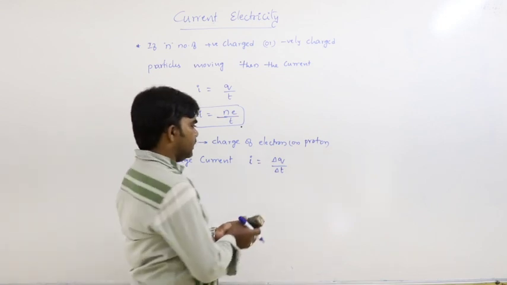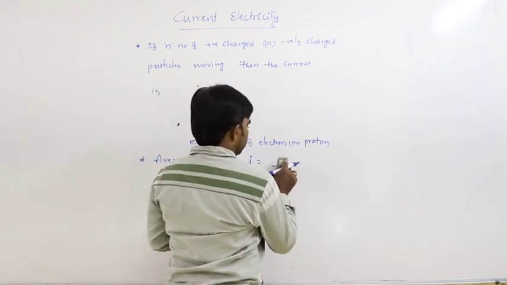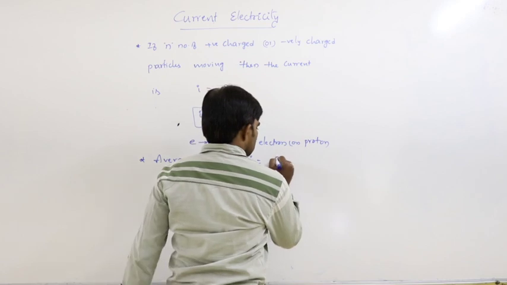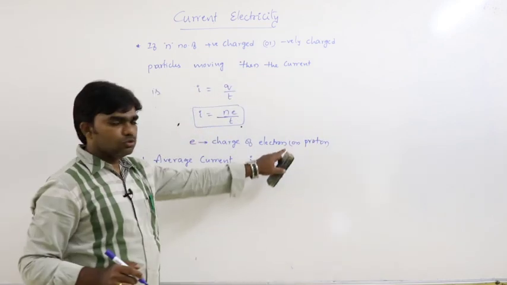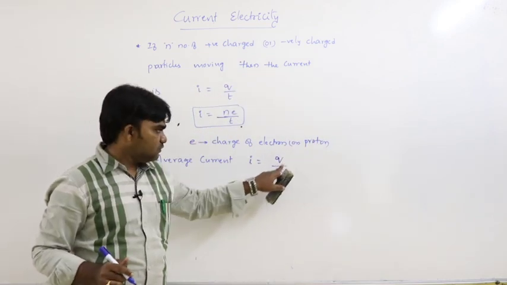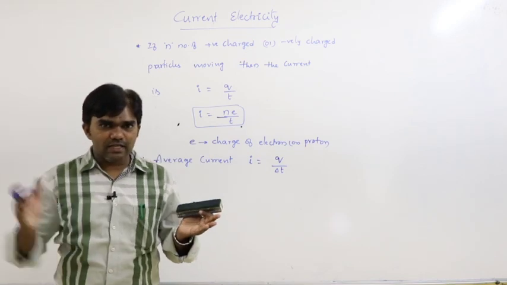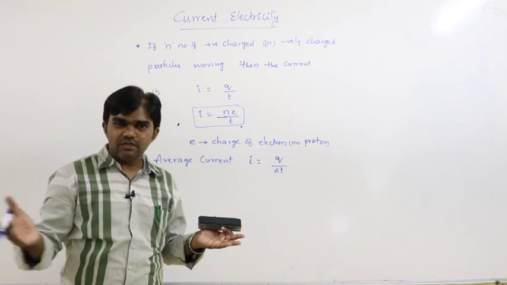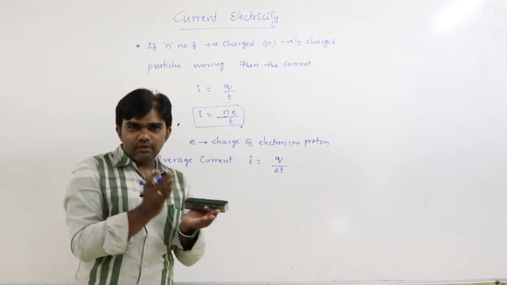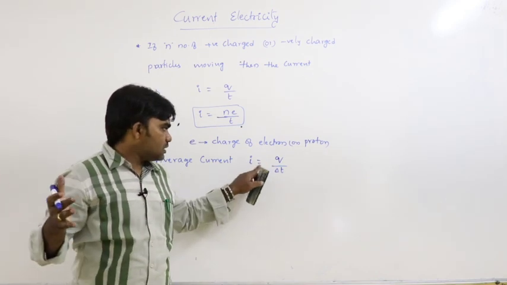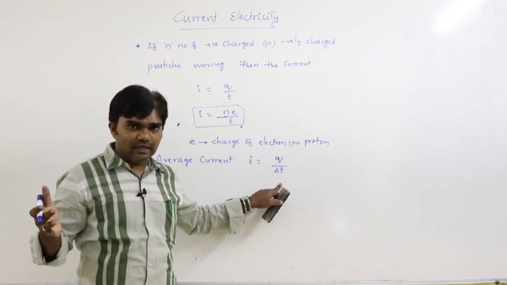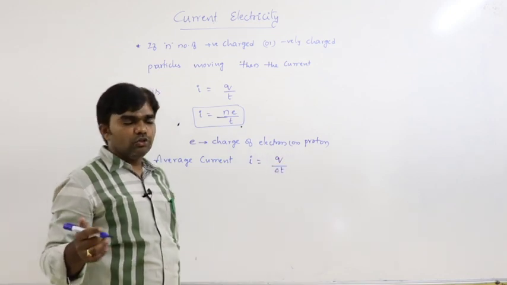So generally, I is equal to Q by delta T, the total charge that flows in the total time interval, for example from 1 second to 5 seconds or 5 seconds to 10 seconds, from where we start the time to another time. That is I is equal to Q by delta T.